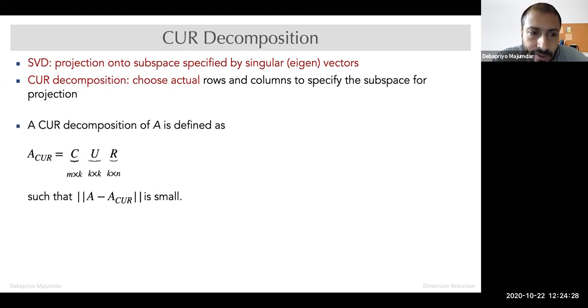So let's see. A CUR decomposition of the matrix A is defined as A_CUR, just like A_SVD was U sigma V transpose.